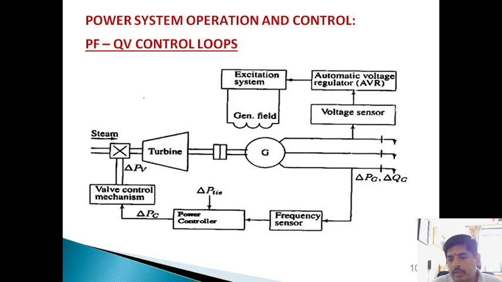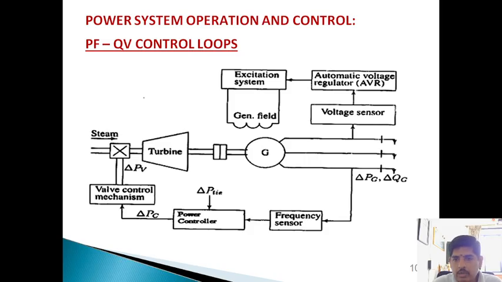As per the IEEE standard, the tolerance value of frequency is plus or minus 3%, and the tolerance value of voltage is plus or minus 5% for low voltage and plus or minus 10% for high voltage. As engineers, we have to maintain these two parameters within the specified limits.